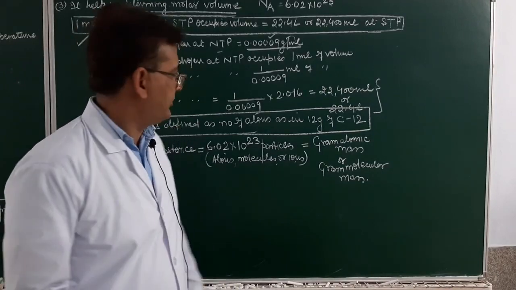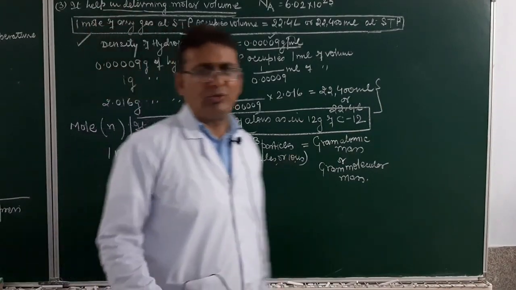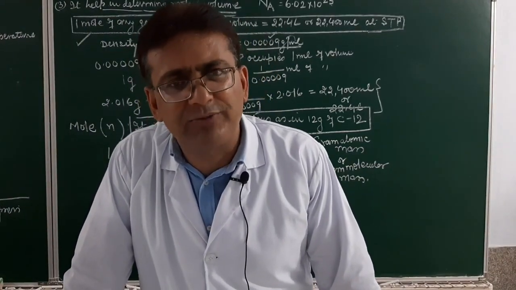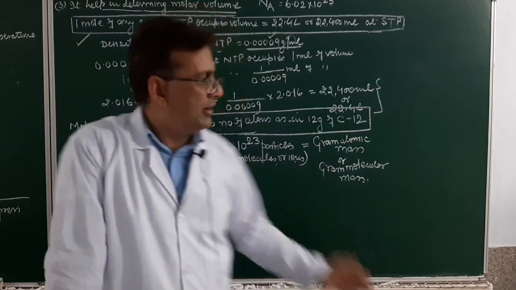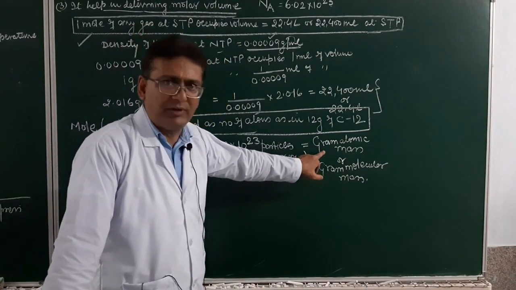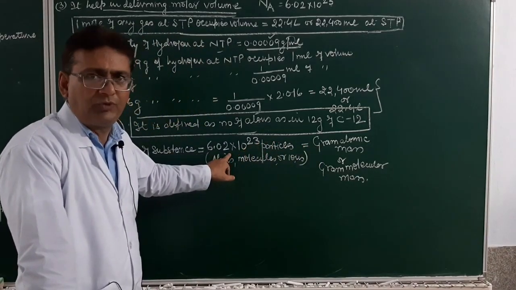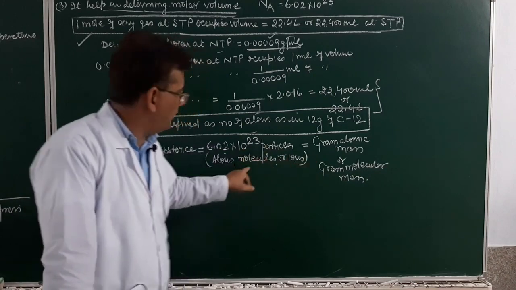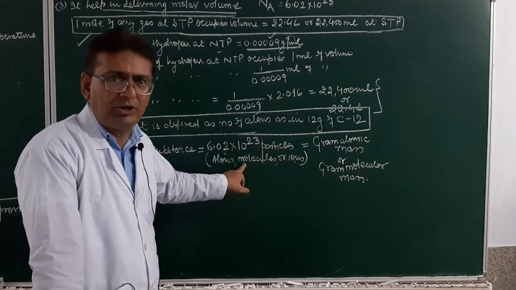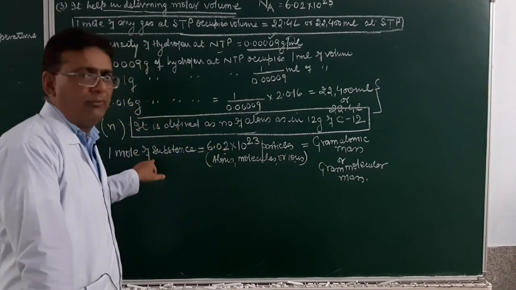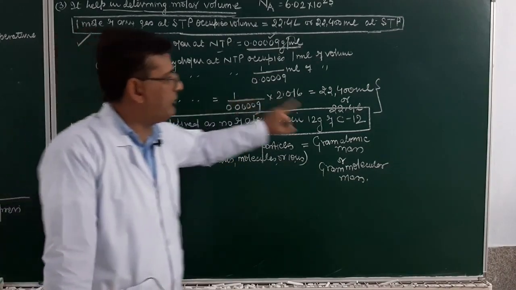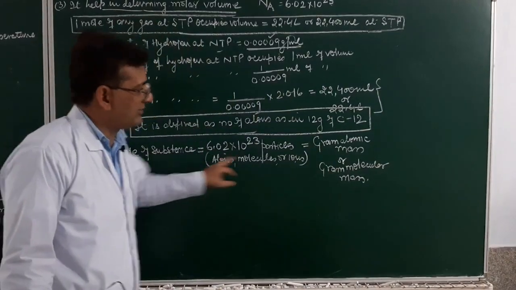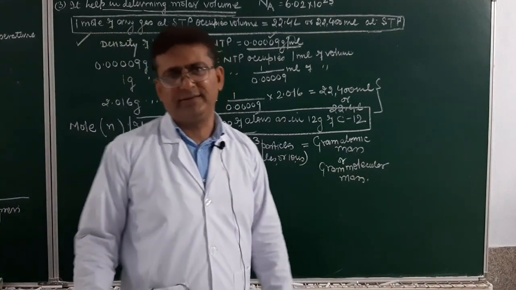Is it clear or not? What is the definition of gram atomic mass? The mass of 6.02 into 10 raised to power 23 atoms expressed in gram. When I say gram atomic mass, it becomes the mass of how many atoms? 6.02 into 10 raised to power 23. When I say gram molecular mass, it becomes the mass of how many molecules? 6.02 into 10 raised to power 23 molecules. And this number represents what? 1 mole of a substance. So 1 mole of a substance will have what mass? It is the atomic mass expressed in gram, that is the gram atomic mass, or the molecular mass expressed in gram, which will be the gram molecular mass.